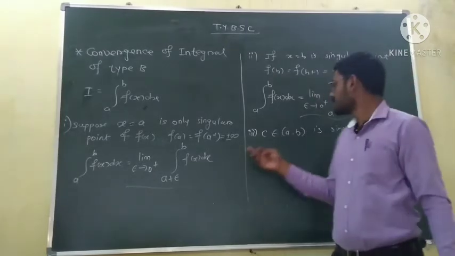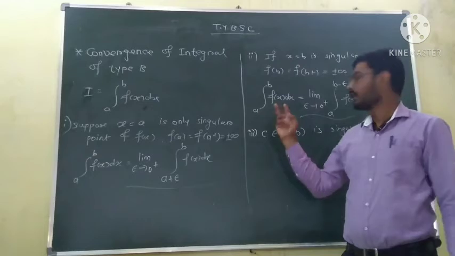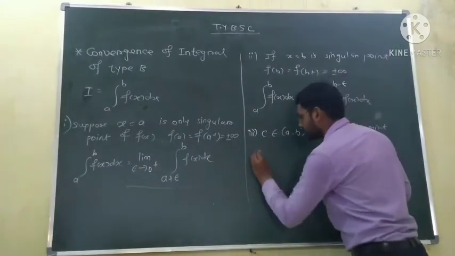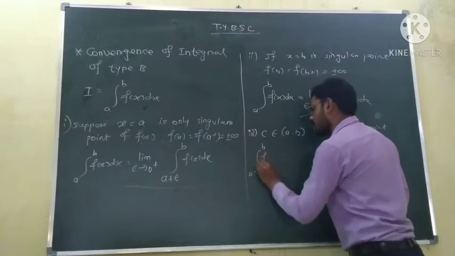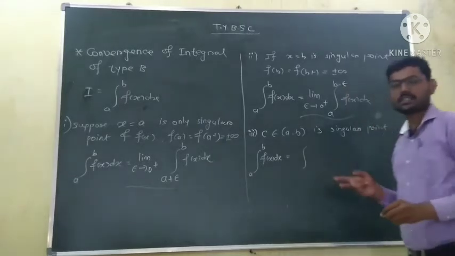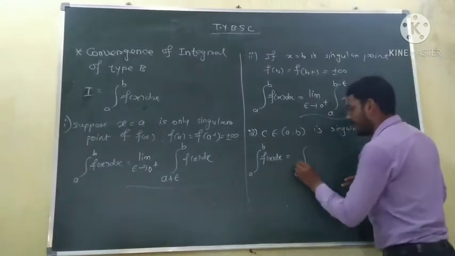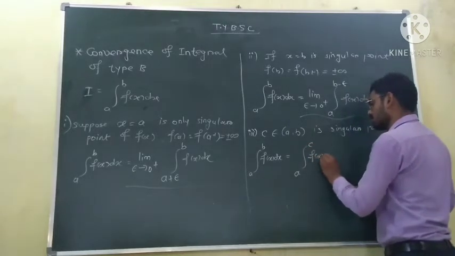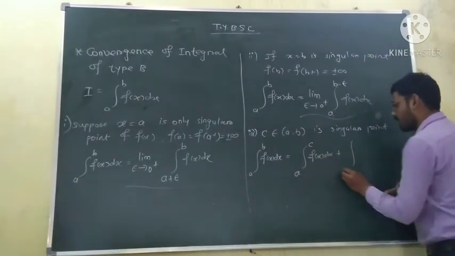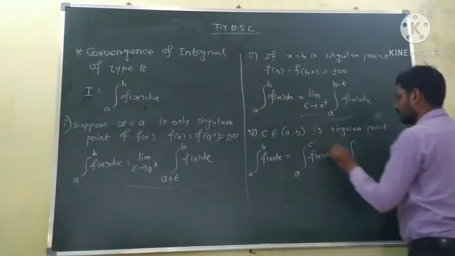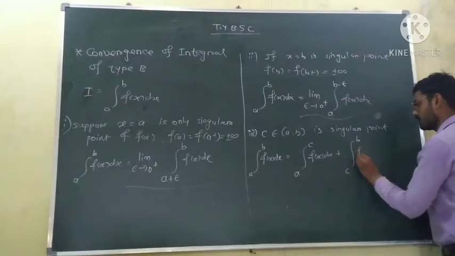Since c is a point between a and b, we divide this integration from a to b into two parts. The first part is from a to that singular point c, and the other part is from that singular point c to the upper end b.